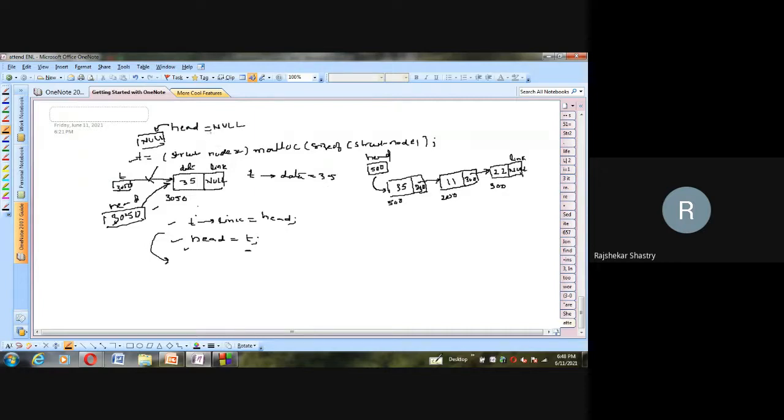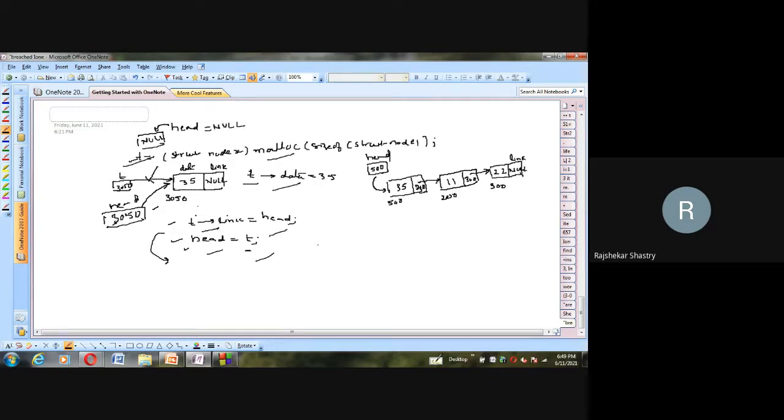Previously, the first case is if no linked list exists, then the same four statements will work. I have shown how they work, and this newly created node T will become the front node. Now let us see once again the operation: a new node we have to create and insert before the linked list. That means before your head node, the newly created node should come. So the same four lines, without changing, will work for this also.